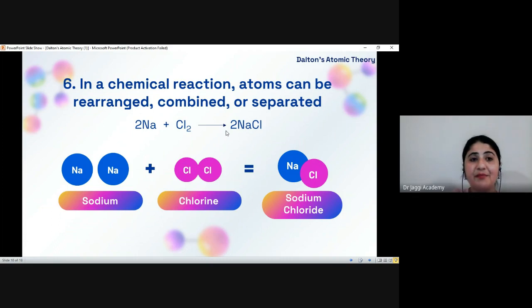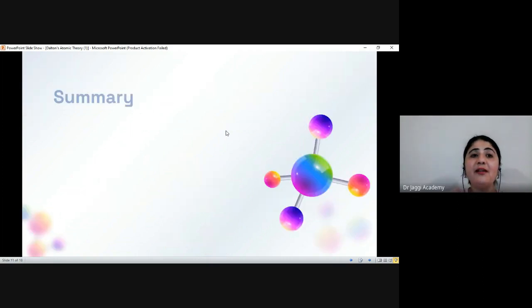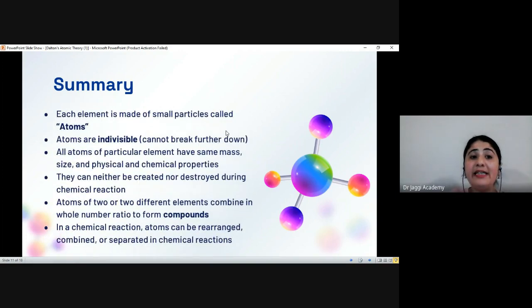Next we will discuss the main points of this theory. One is that each element is made up of a small particle known as an atom. The second is that atoms are indivisible; they can't be broken down further.